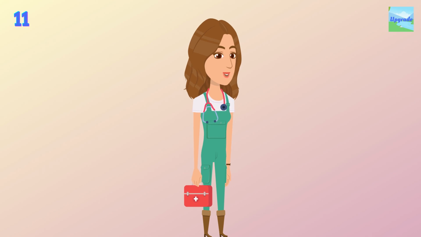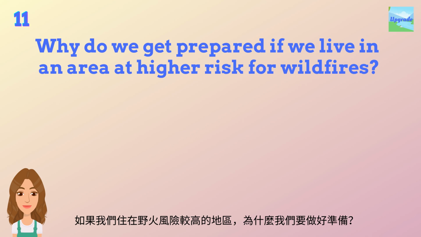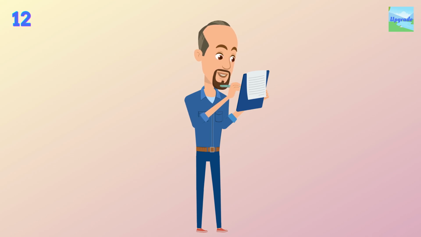Why should we get prepared if we live in an area at higher risk for wildfires? Those harmful pollutants are tiny particles. If we breathe them in, they'll be absorbed by our lungs and the bloodstream. Hence, we should protect ourselves and family, for example, from burning eyes and running nose, before the smoke arrives.